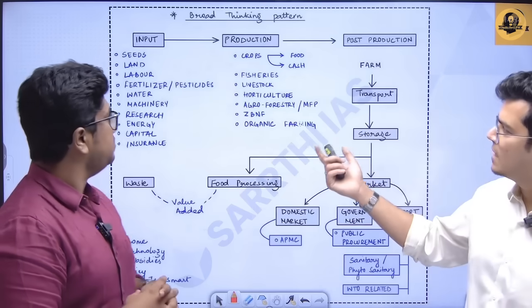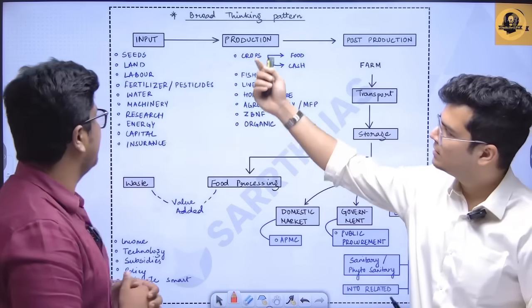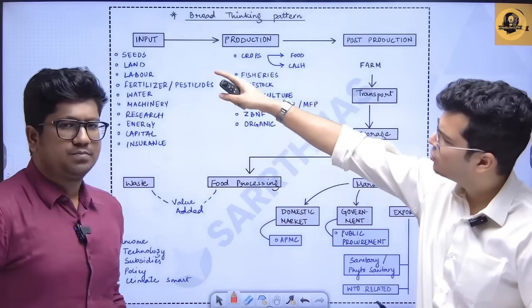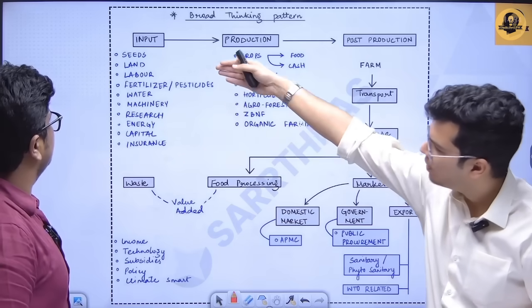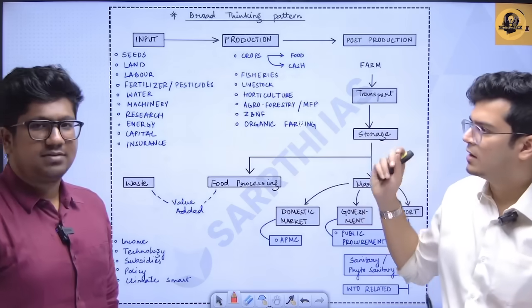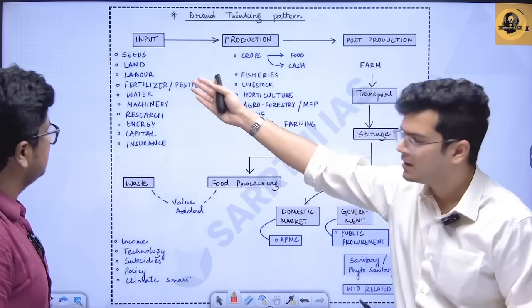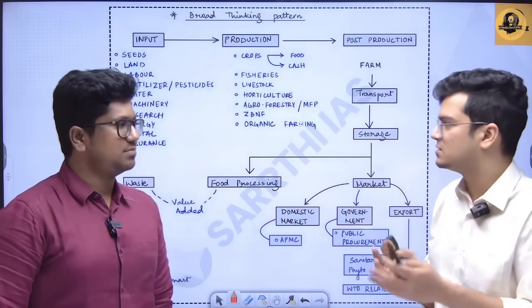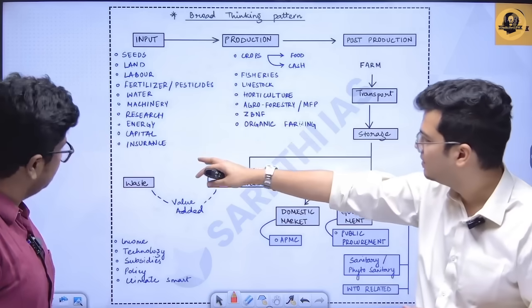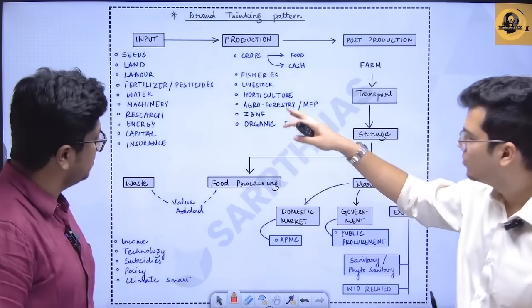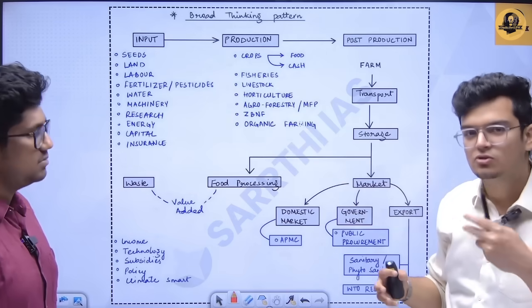If we take an example in this same question, exactly, this is the thing. So in the input stage, and this is a screenshot from Right Smart notes only, from input we can now add whatever things we can add. Right? That seeds are available, research is available, fertilizer is available, so that is also why people are taking this decision. Insurance is available. Government is promoting organic farming. Government is promoting agroforestry. So this is also a reason.